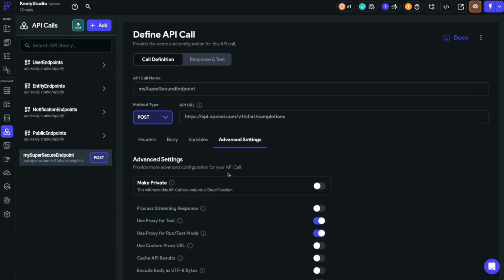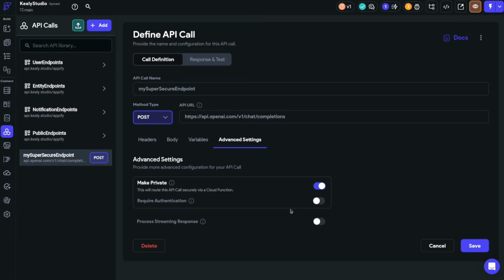However, for this particular problem, FlutterFlow provides a very simple solution. Go to Advanced Settings and hit the Make Private button. You'll probably want to require auth as well. What FlutterFlow is doing here on your behalf is to spin up a cloud function and then run the code there in a secure environment. This theoretically costs you money, so even though most of the time you're probably going to be on the free tier, it's really important to understand what FlutterFlow is doing in order to secure your API key.